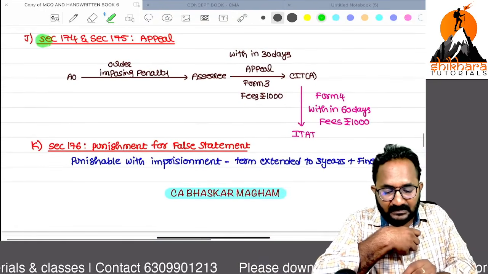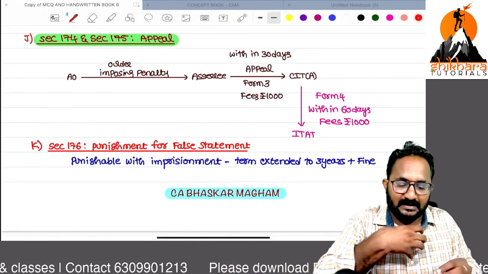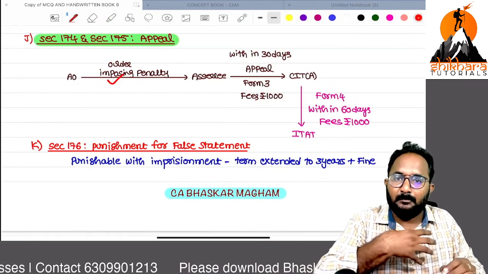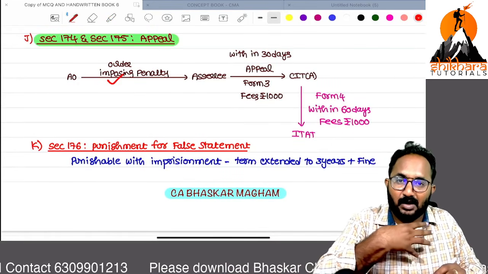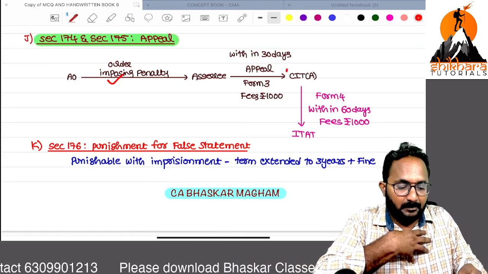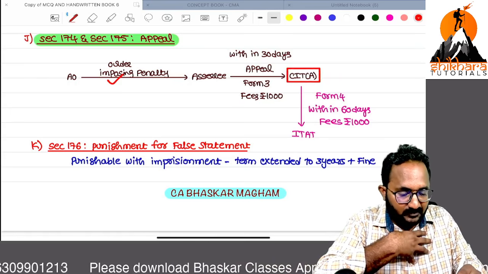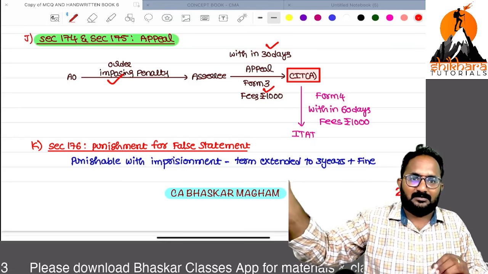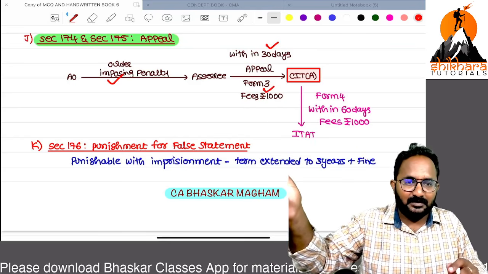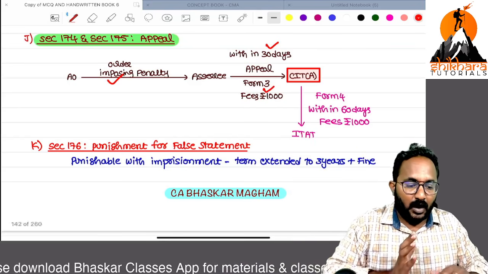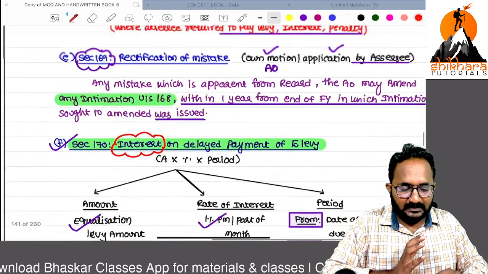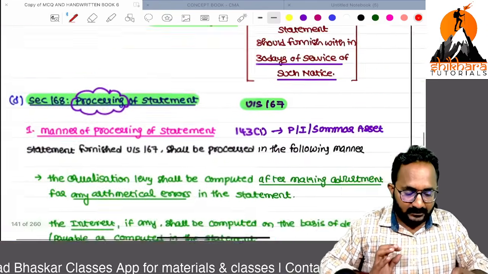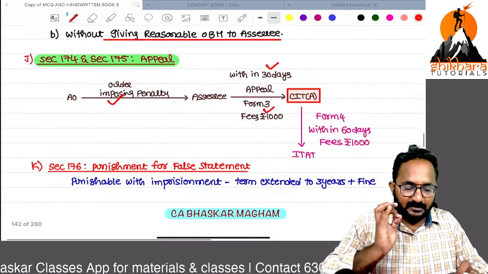Next, 174, 175 appeals. For example, if any order imposing the penalty is not agreed to by the SSC, he can make an appeal with the first appellate authority, Commissioner of Income Tax, within 30 days. Form number 3. Form number 1 is over. What is form number 1? Statement. Form number 2, demand notice. Now form number 3, appeals.